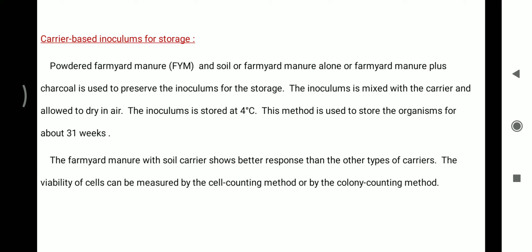This method is used to store the organism for about 31 weeks. The farmyard manure with soil carrier shows better response than the other types of carriers. The viability of cells can be measured by the cell counting method or by the colony counting method.